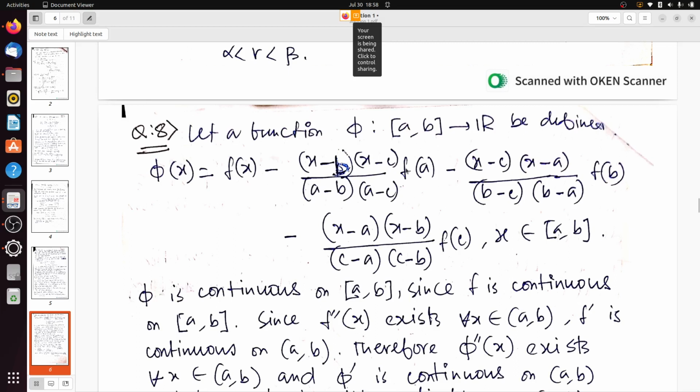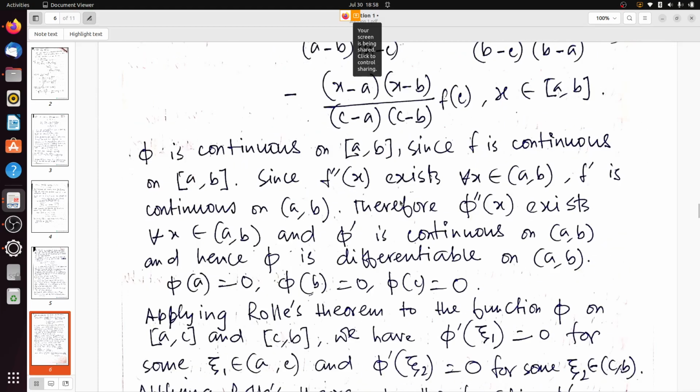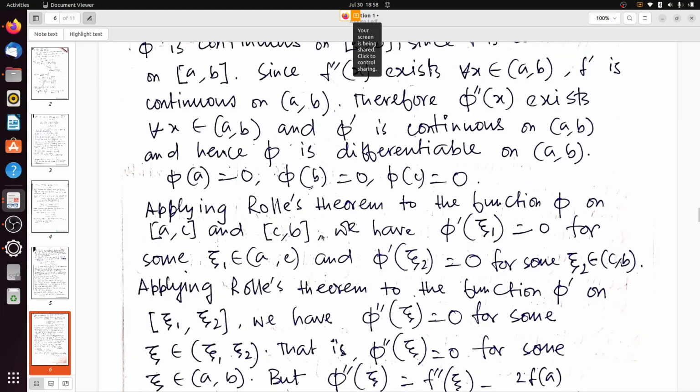So phi a will be f a minus f a, this will be 0. Similarly you can prove that phi b equals 0 and phi c equals 0. So we will apply Rolle's theorem by breaking it up into two intervals, a to c and c to b. In between a and c we will have some xi1 such that phi prime xi1 equals 0, and some xi2 belonging to c b such that phi prime xi2 equals 0.